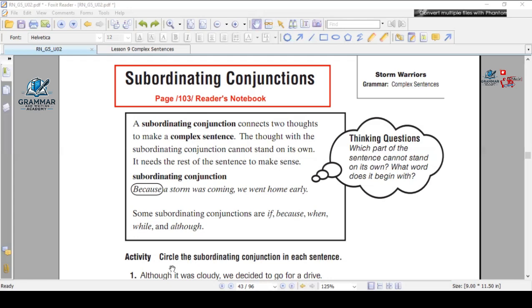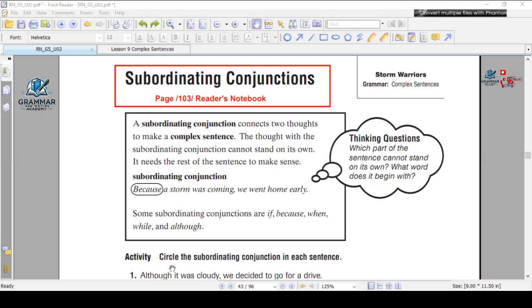Also, we mentioned that a subordinating conjunction connects two sentences that have different thoughts, and in this way you're going to have a complex sentence. In this lesson, we're going to talk more about the subordinating conjunctions, okay?